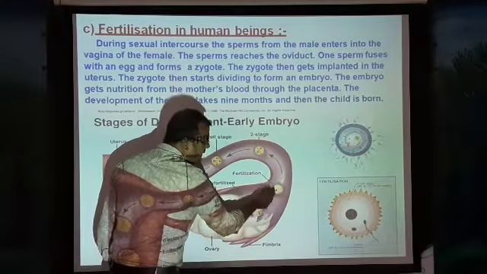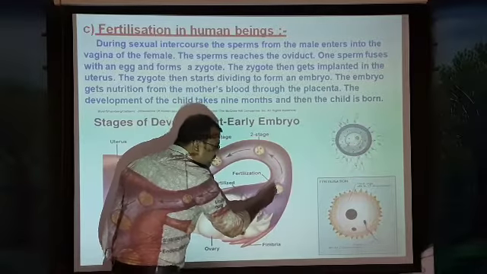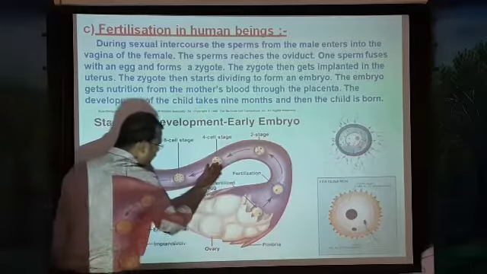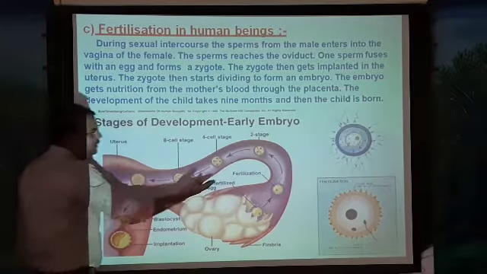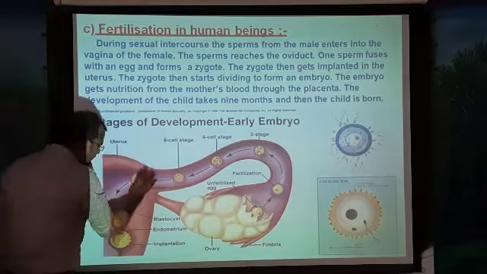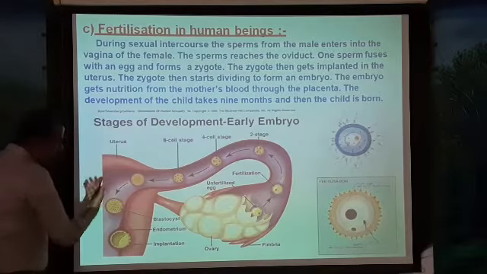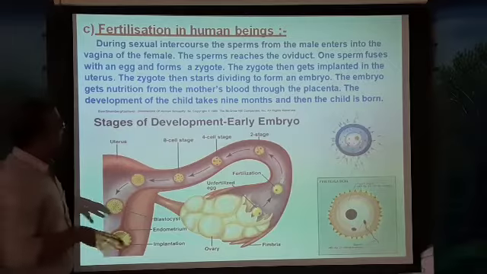Fertilization leads to the formation of a zygote. The zygote divides several times. One becomes 2, 2 becomes 4, 4 becomes 8, 8 becomes 16, like this. Finally, it gradually divides and divides and enters the uterus. After entering the uterus, it implants into the uterine wall.